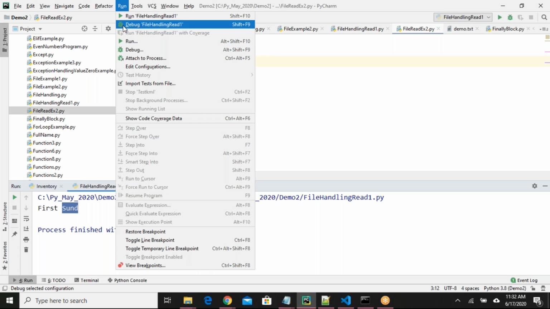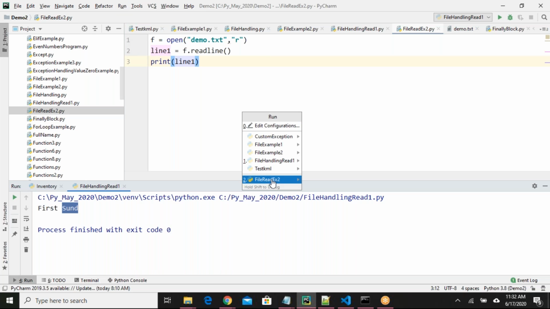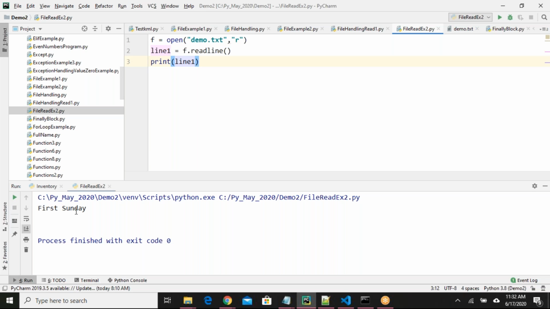What happens here? I got first Sunday. So if you say read, it will read the entire data. If you say read of number of characters, it will read the number of characters only. If you say f.readline(), it will read one specific line. So what happens when you are calling readline is it will read the first line, for example.